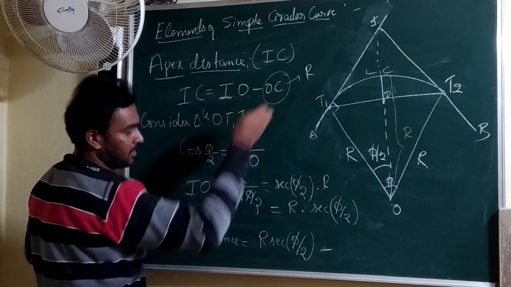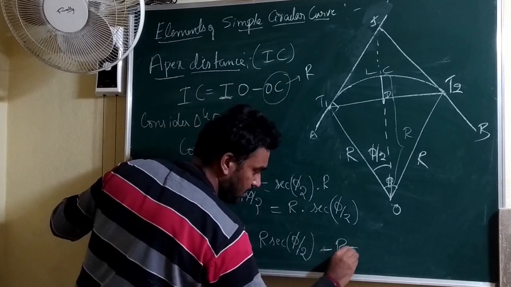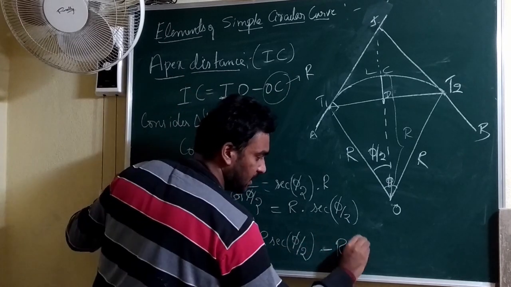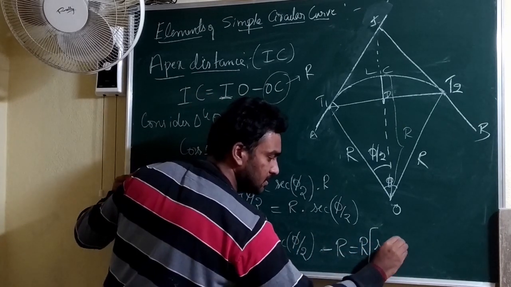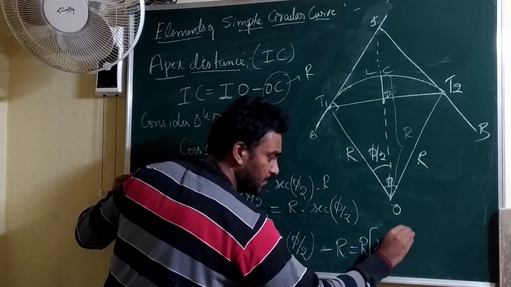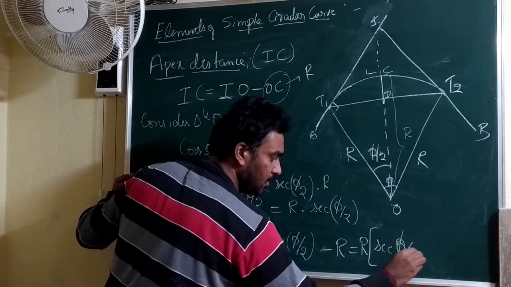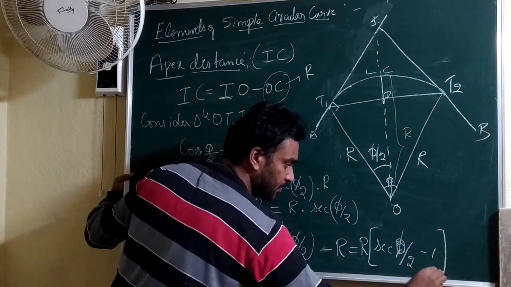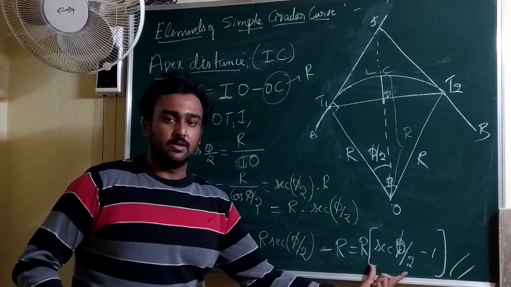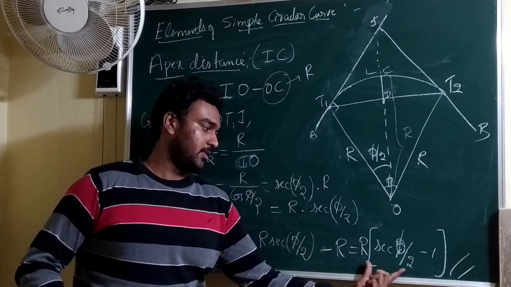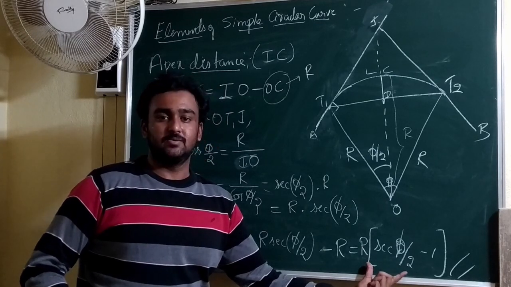What is OC? It is R. So if I take R as common, the apex distance is R times secant phi by 2 minus 1. So this is the apex length, and in order to find the apex length, you need to use this formula.